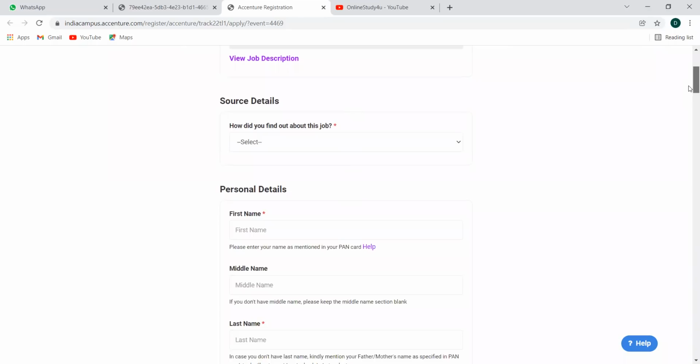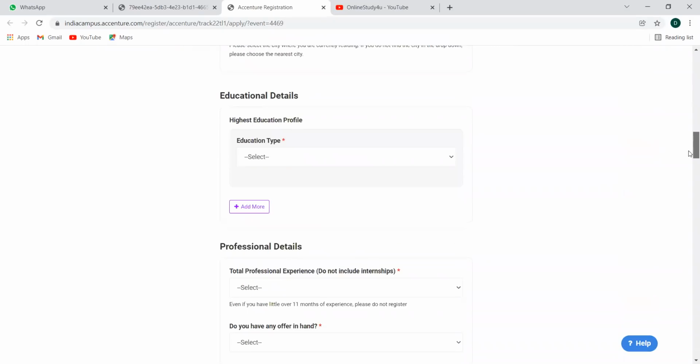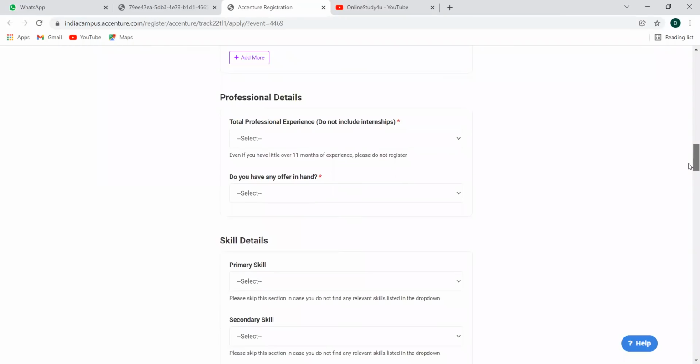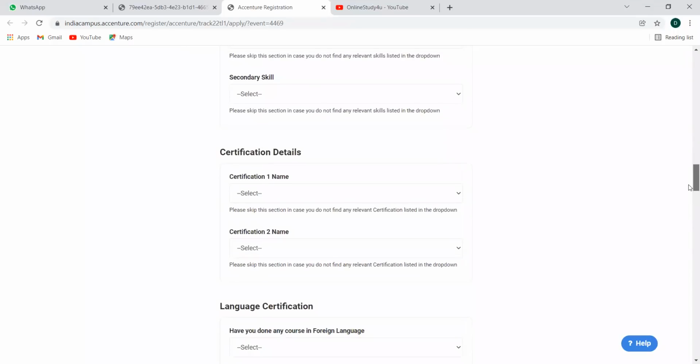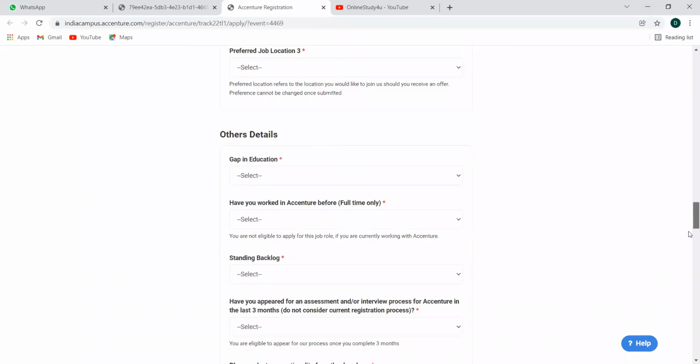It's the same registration form that Accenture follows every time. You can give your source details over here, your personal information, then your education details, your professional details. Do you have an offer letter in hand, or internship details, anything? Then skills details, certification if any, language certificate, preferred job location, other details.